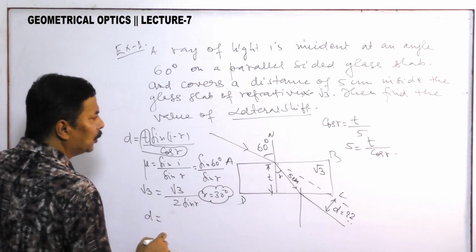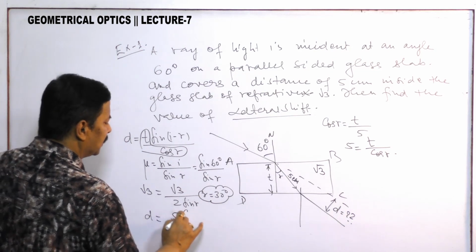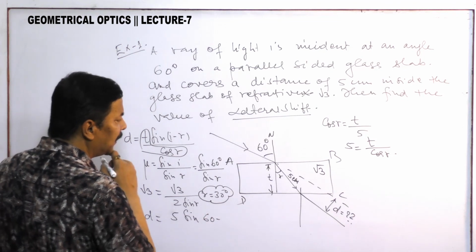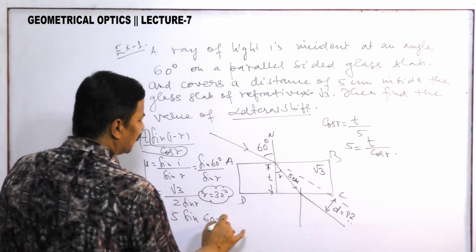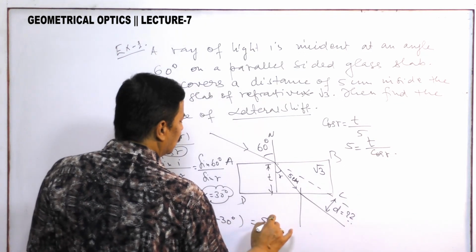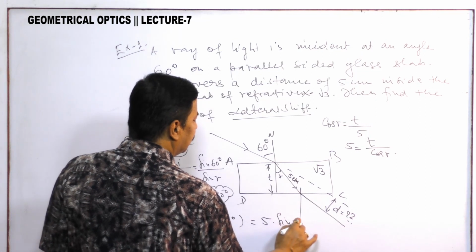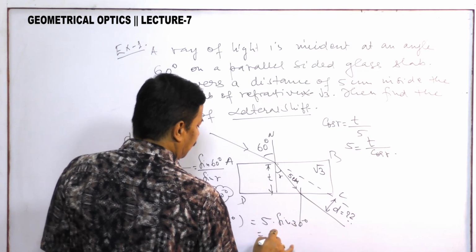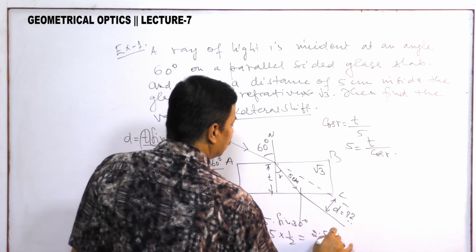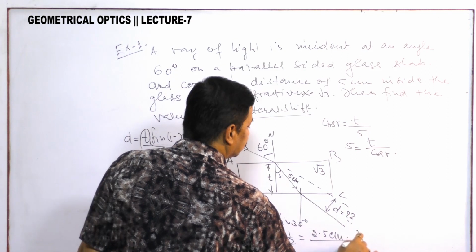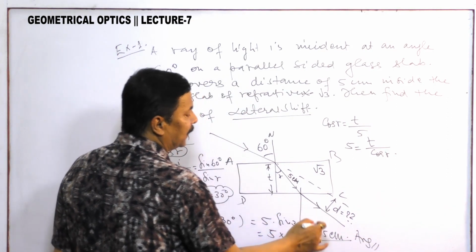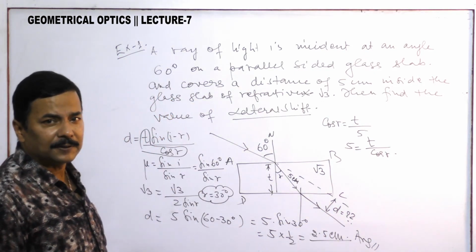D is equal to 5 sin(I minus r), I is 60 minus r is 30 degree. That is 5 into sin 30 degree, 5 into 1 by 2, that is 2.5 centimeter. So in this case the lateral shift is 2.5 centimeter.